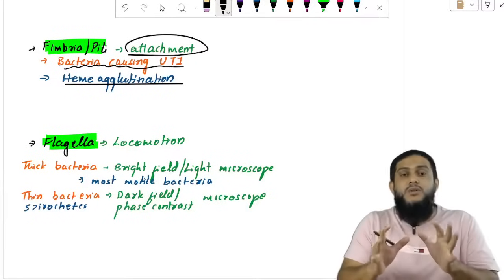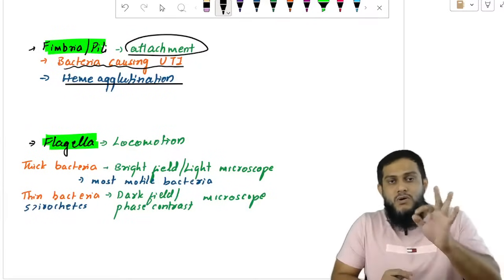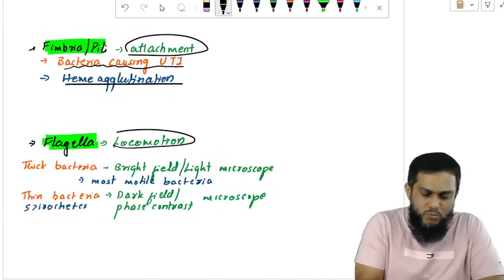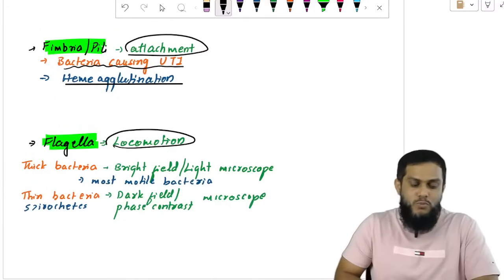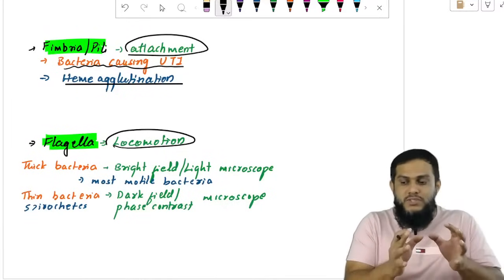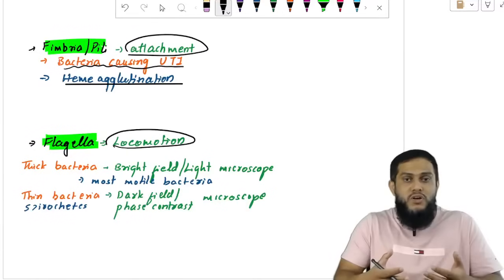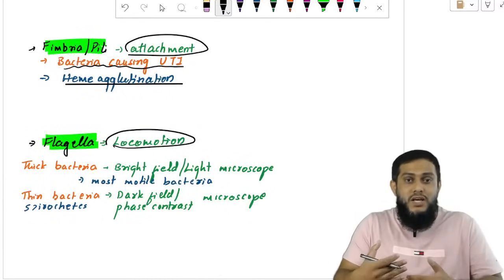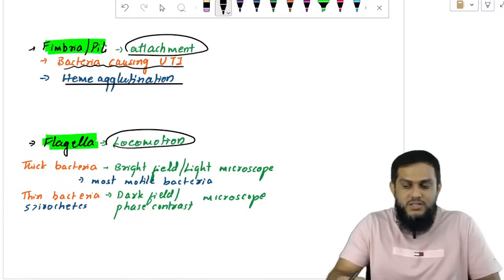Anyways, sir, heme agglutination. Fimbria causes heme agglutination. That's how you detect Fimbria. Simple. Flagella is an organ of locomotion. So bacteria which have flagella are motile. The bacteria which do not have flagella are non-motile. Very simple.